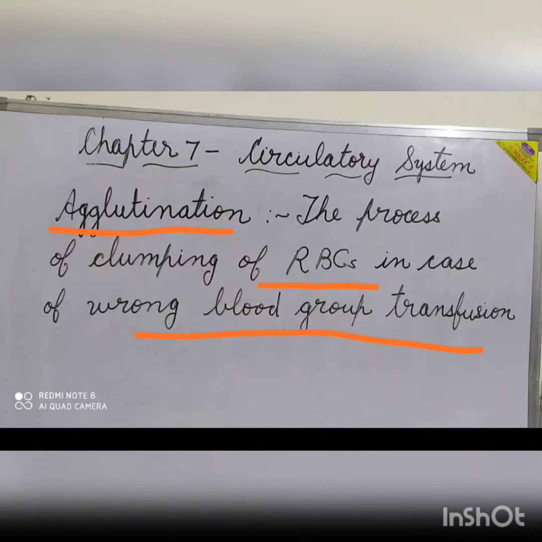So in that case, suppose a person of blood group B is given the blood of a person having blood group A, then the clumping of the red blood cells takes place, and it is called agglutination, because blood plasma of blood group A contains the antibody B. This antibody attacks the group B antigens.